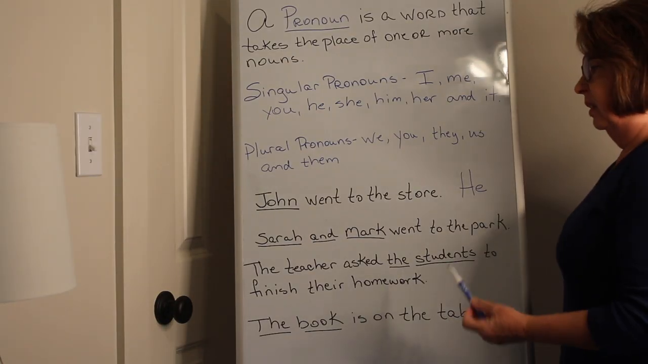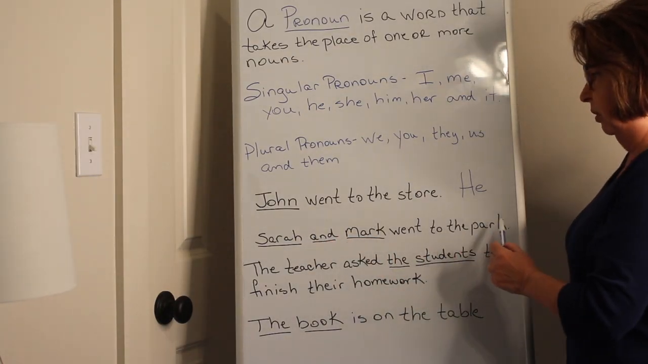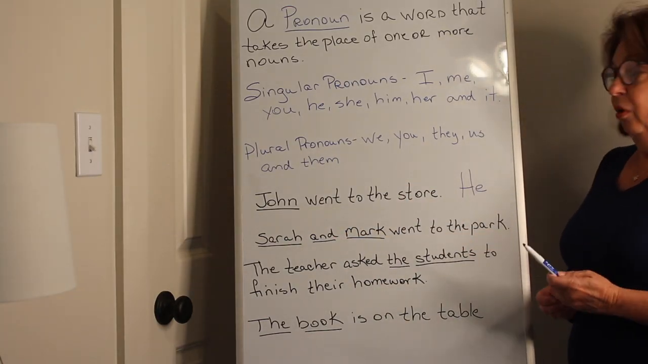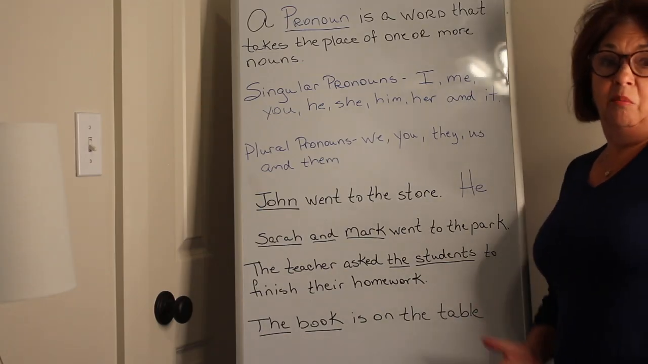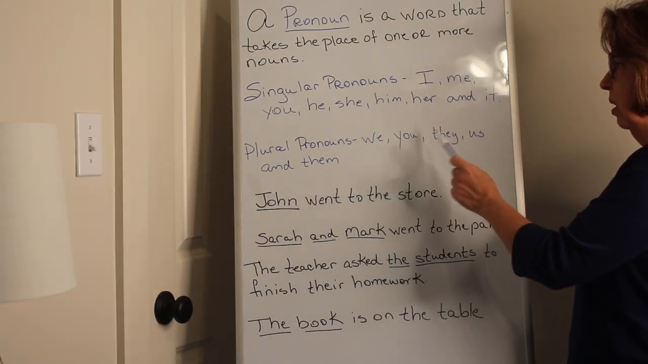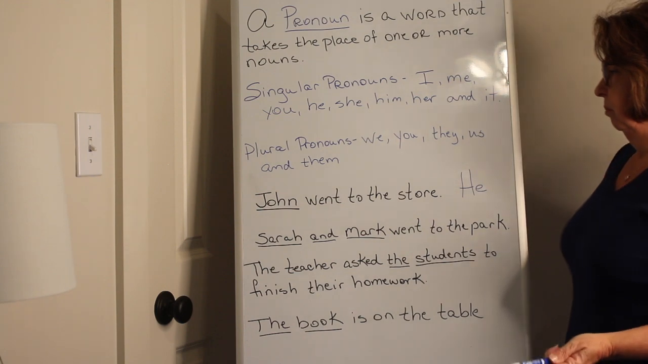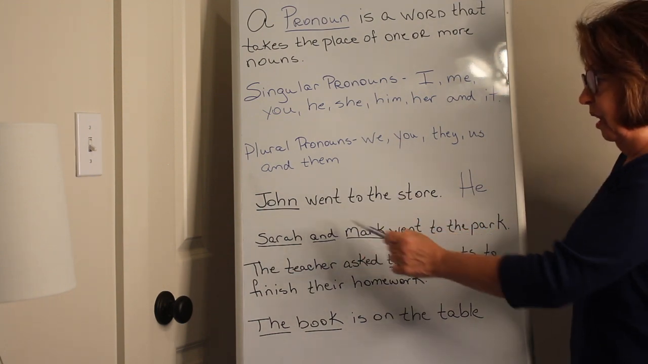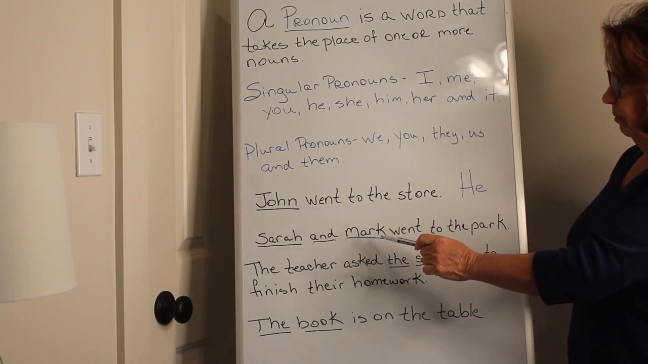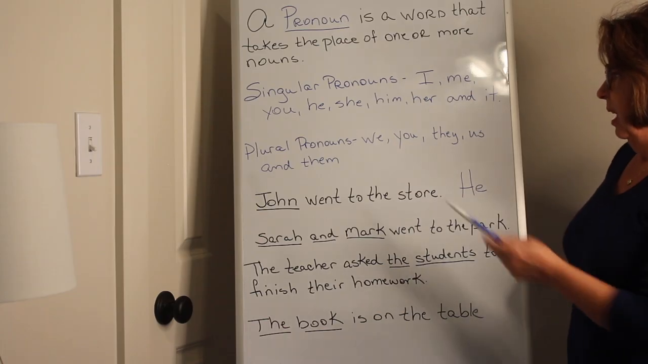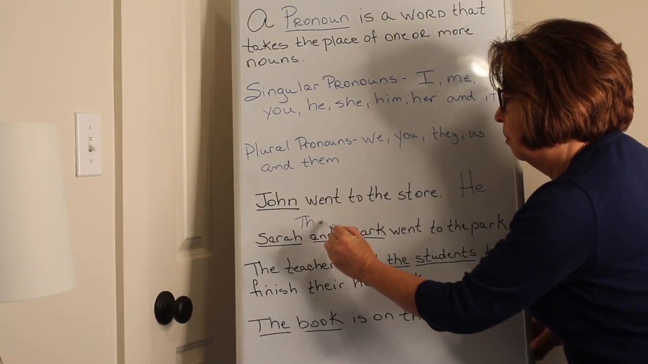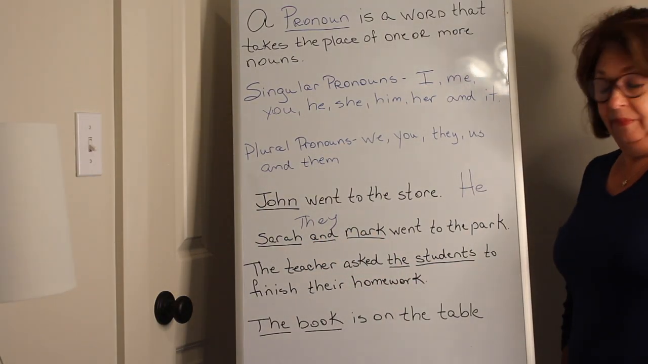Okay? In the next sentence, Sarah and Mark went to the store. Since we have 2 people, we know that it's plural. So let's think about how could we say Sarah and Mark in a different way? Would we say we? Would we say you, they, us, or them? Let's sound it out. Sarah and Mark. Would we say we went to the store? Probably not. But what we could say is they went to the store. So Sarah and Mark can become they.